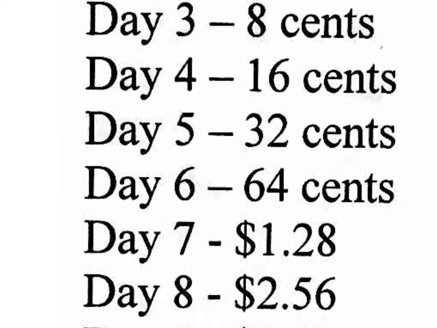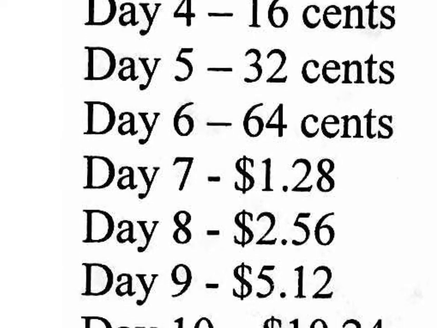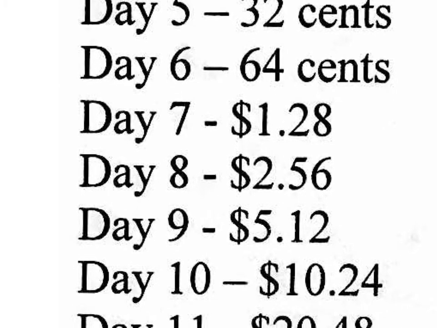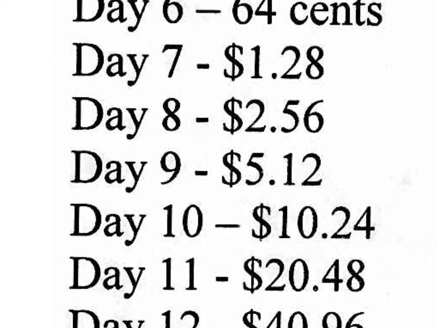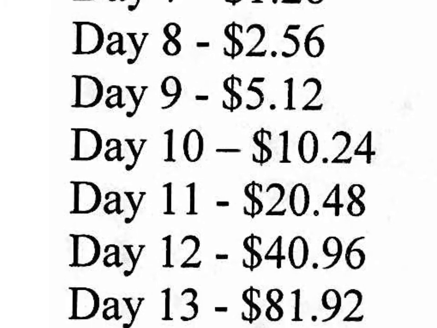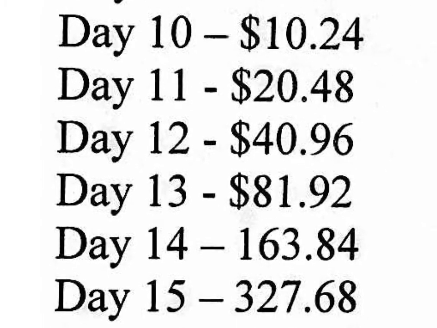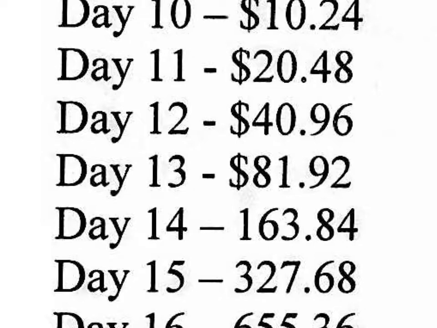But then again, if you continue, day 8, $2.56, day 9, $5.12, day 10. Let's go to the second week. By day 14, two weeks of work, he pays you $163 for the whole day. That's not bad.